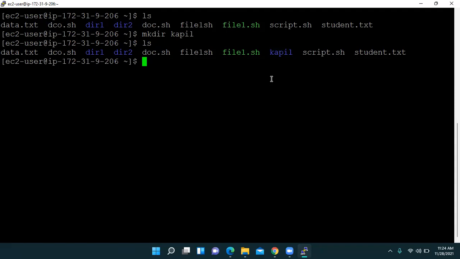So let us create multiple directories. For that we use mkdir, and suppose we use one folder, Vaishali. And then the next one is suppose Akshay.